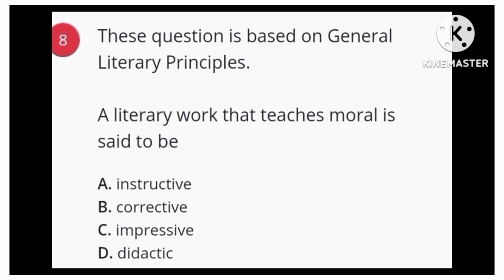It might be poem, prose, or drama. Any work that teaches moral lesson, we say is didactic. So the right answer is D, didactic. You can pronounce the word didactic or didactic. The British way of pronouncing that word is didactic. Anything that is didactic, it means that that thing teaches moral lesson. So that is the right answer there.